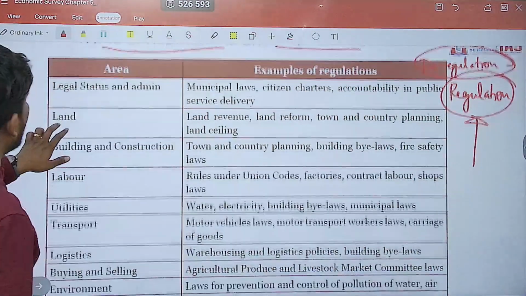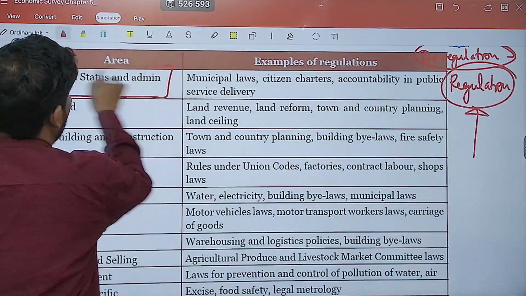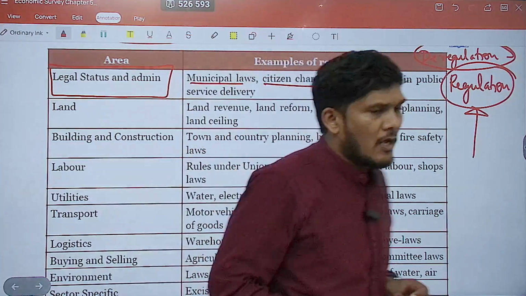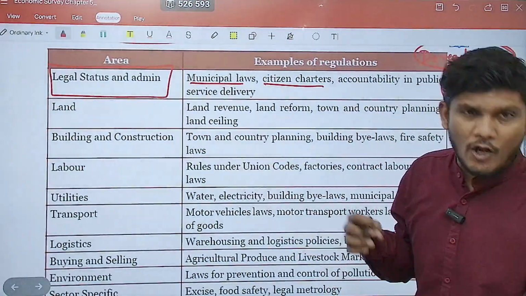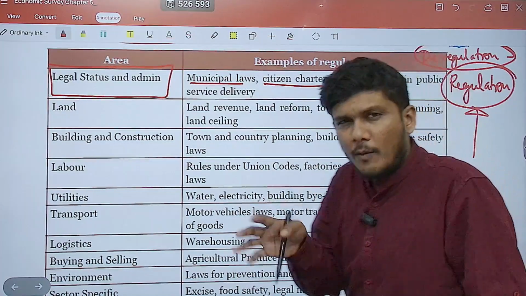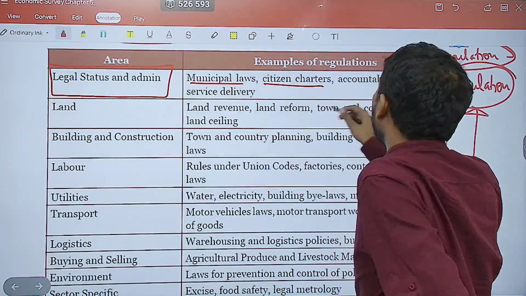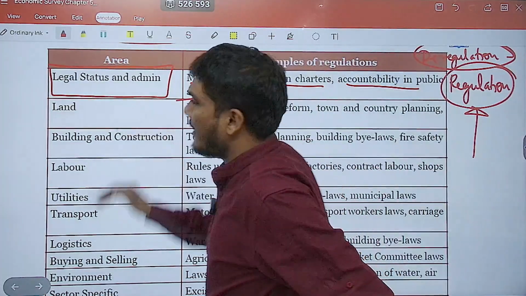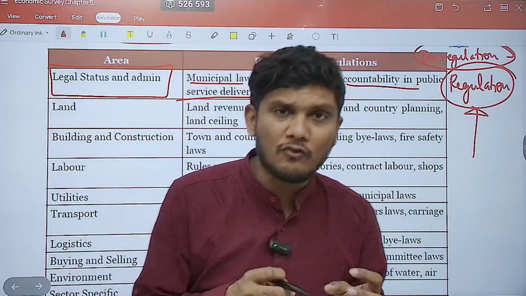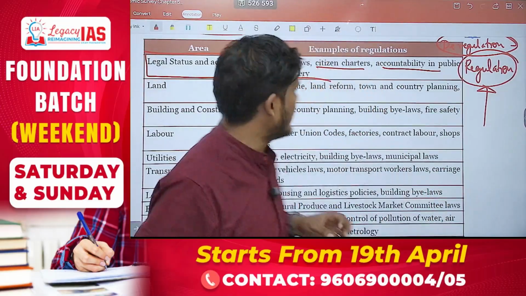So if you look at the legal and the administrative status, it is the municipal laws, the citizen charters. Now, municipal laws, basically the laws made at the district level, the city level, the urban local body level, that is the municipal law, citizen charter. Accountability in public service delivery. So there needs to be some accountability that needs to be created.